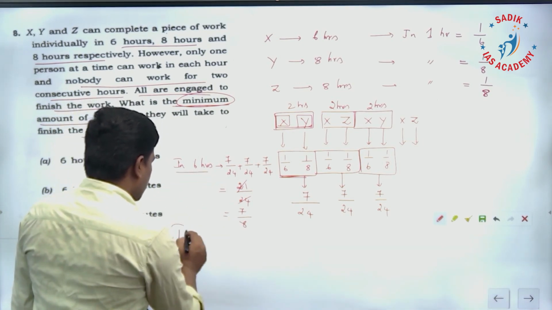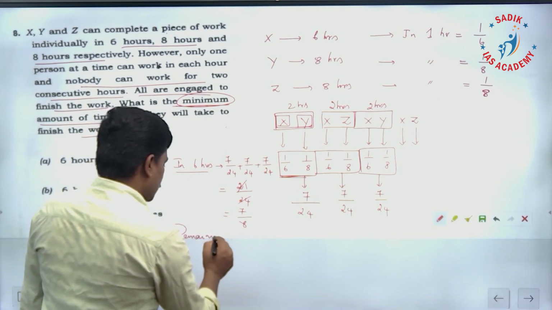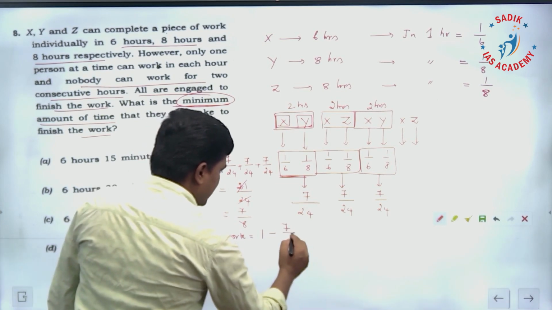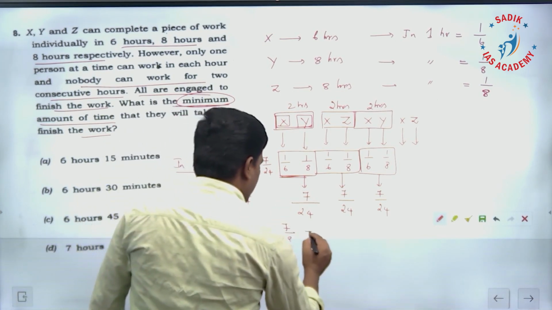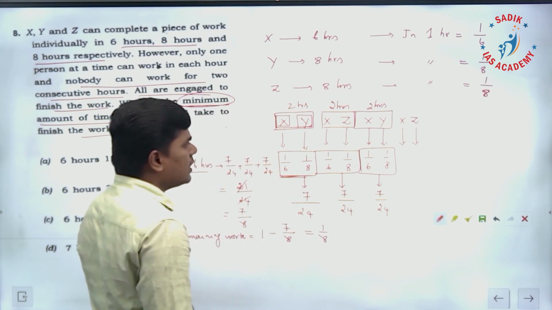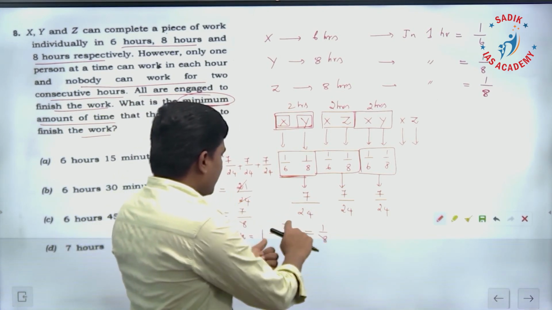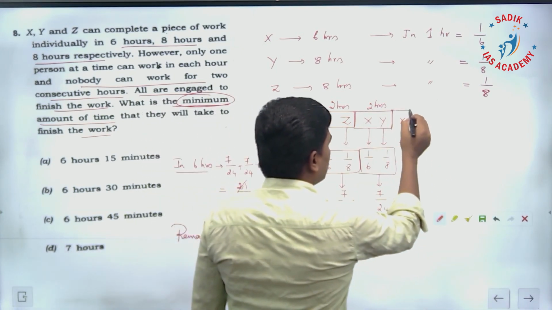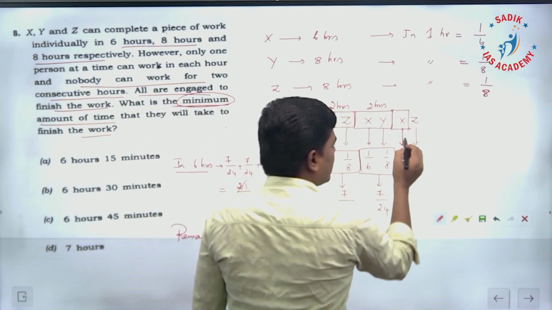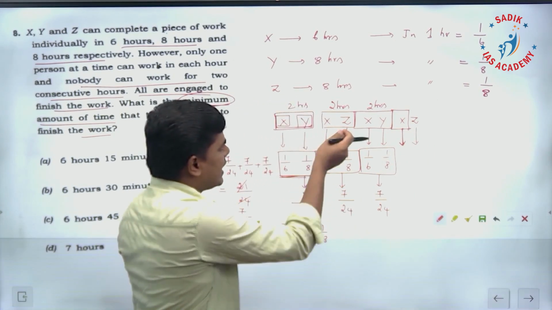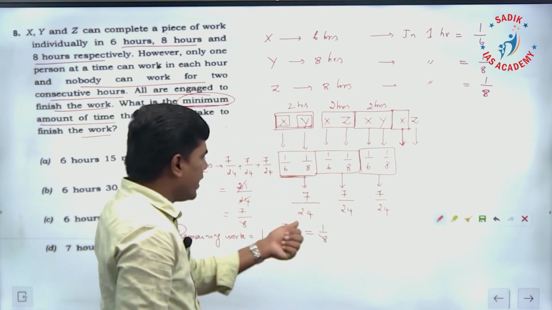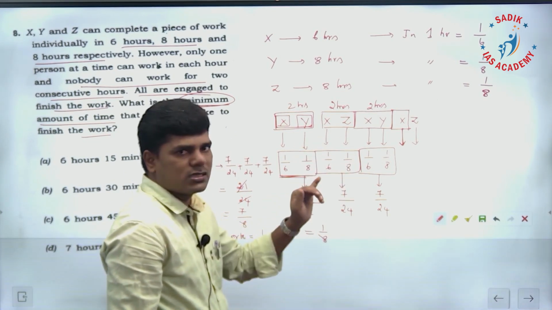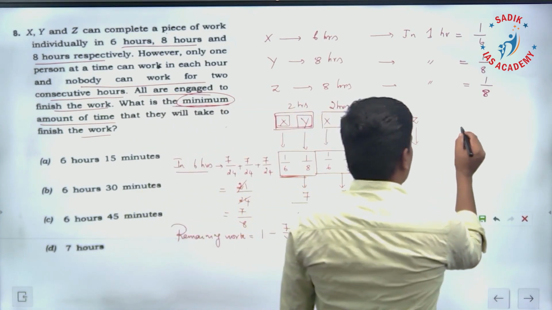What is the remaining work? So one work in which 7/8 is completed, remaining is going to be 1/8. In this case, the remaining 1/8 of the work moves to the next hour, which is going to be done by x. So 1/8 of the work, x can complete in 1 hour 1/6. Remaining is what? 1/8. This 1/8 of the work will be completed by x in how much time? That we have to calculate.